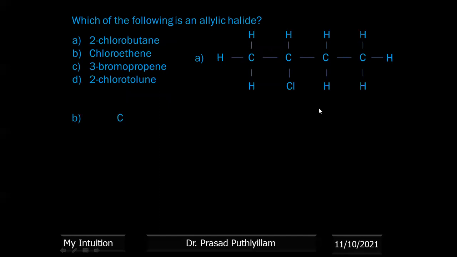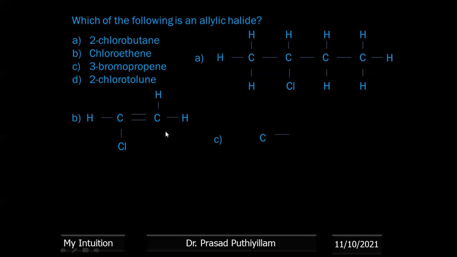Then the second one, chloroethene. Ethene means two carbon atoms, and it has a double bond also. If I give chlorine here or chlorine here, both become chloroethene. No number is needed because only two carbon atoms are there, so we can simply call it chloroethene. Only one chlorine is there, and the remaining positions are filled with hydrogen atoms. The tetravalency is satisfied for the carbon.